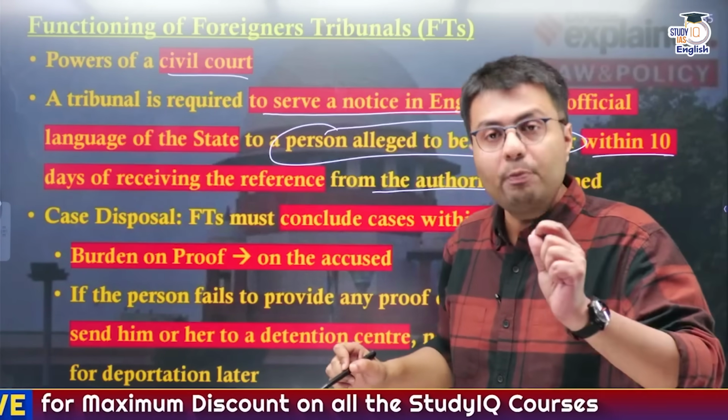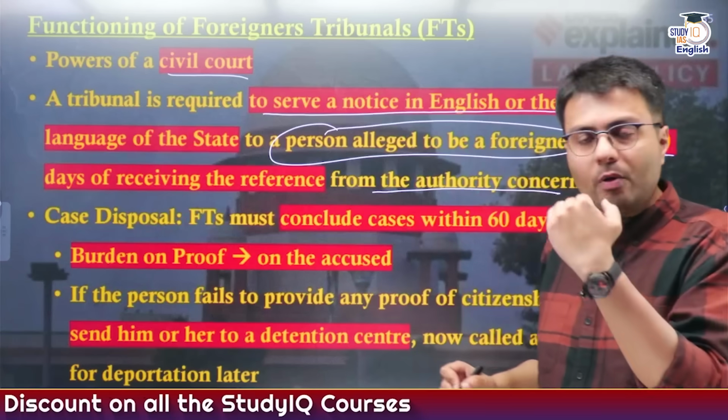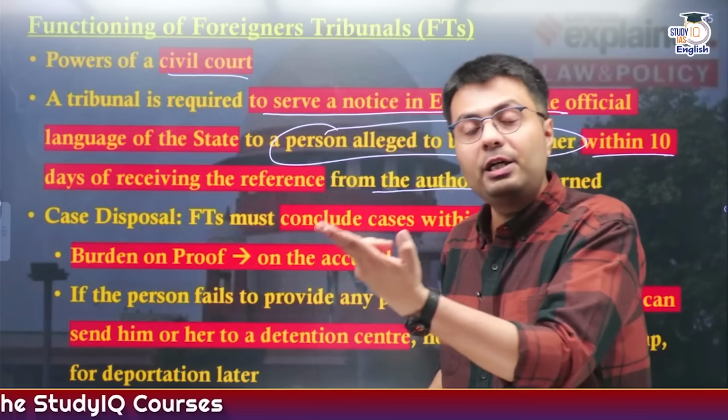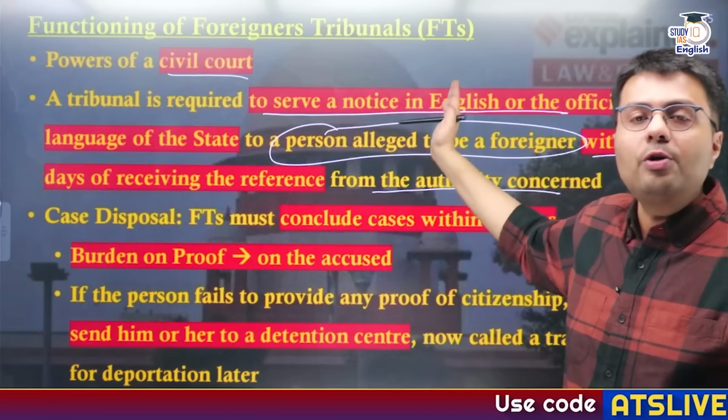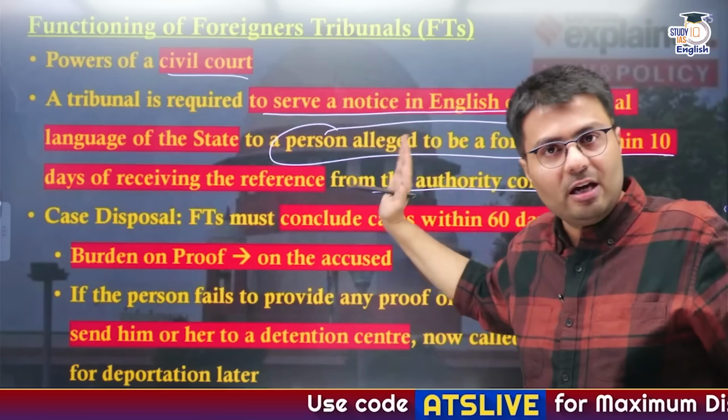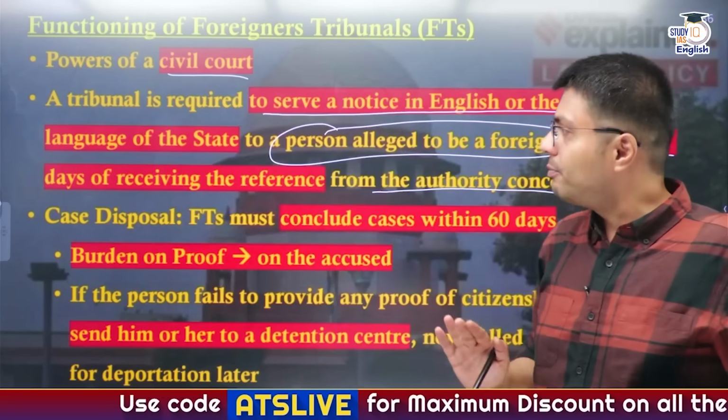So once these references are made, within 10 days the foreigner tribunal needs to serve a notice to these suspected people in either English or in the state language of Assam, right?